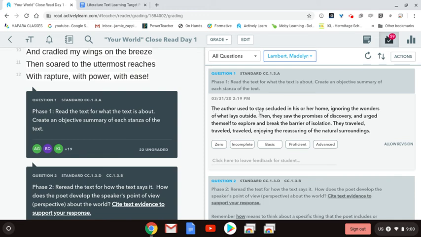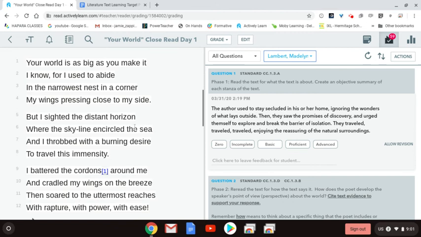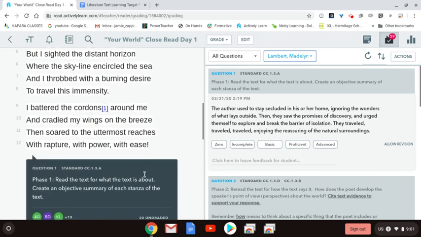The author used to stay secluded in his or her home, ignoring the wonders of what lay outside. Then they saw the promises of discovery and urged themselves to explore and break the barrier of isolation. Then they traveled and enjoyed the reassuring, natural surroundings. So there's an example of a summary of each stanza, separating it with a sentence.